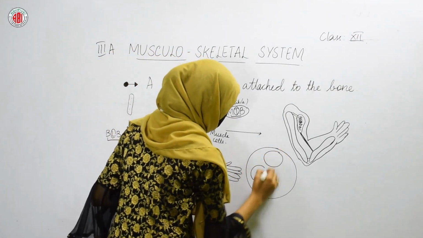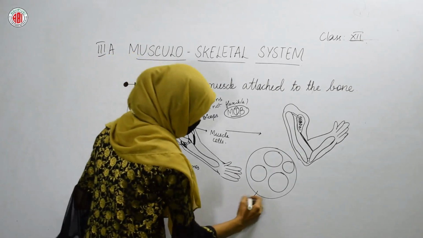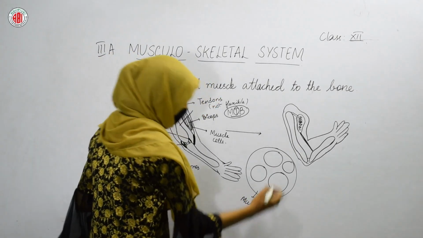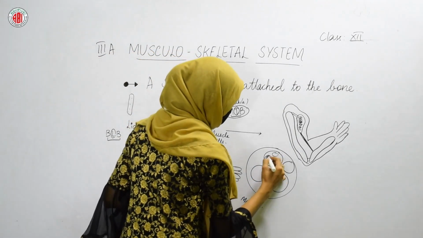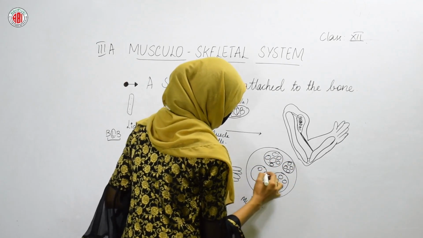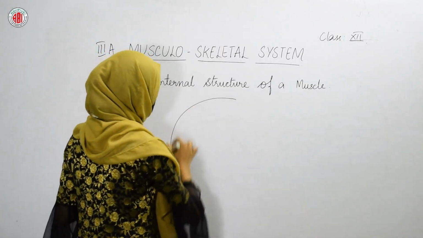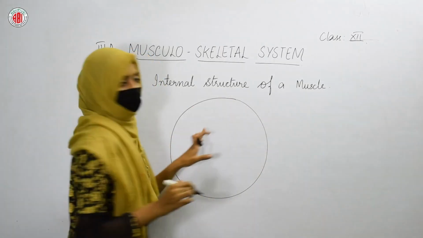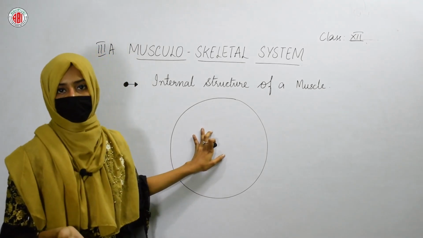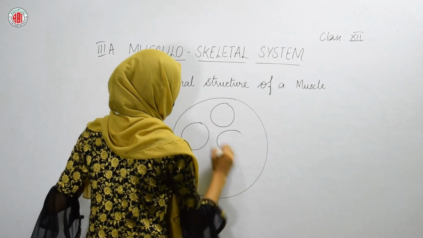You can find some bundles. Some bundles are present. This is our muscle, and here the bundles are present. This type of structure you can see. So, let us see the internal structure of a muscle. If this is our muscle, the muscle is made up of cells, right? So, these are the different muscle cells that are found.